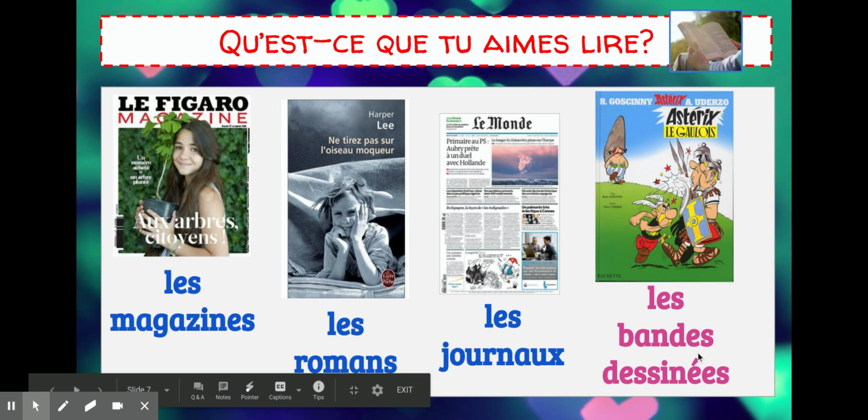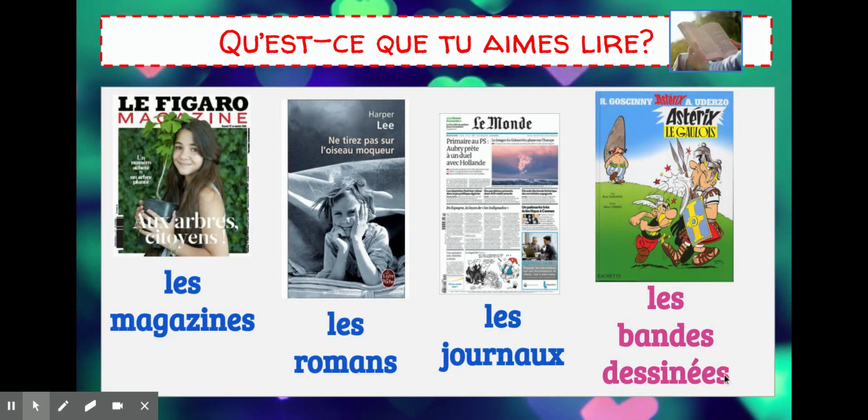And les bandes dessinées. This one's kind of hard, so let's say this one together. Les bandes dessinées. Les bandes dessinées are comic books. So think of this kind of like drawn bands. That's kind of helpful. Bande dessinée. So comic books.